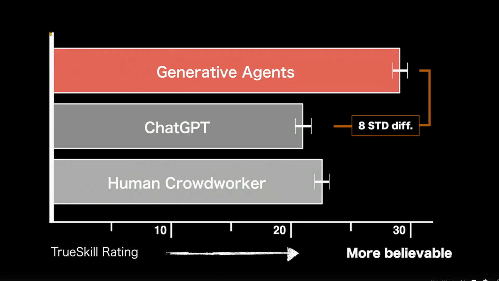And in evaluation, what we find is that the generative agents that are fully equipped with the agent architecture that I proposed here produces behavior that is significantly more believable than both ChatGPT and even the human crowd workers role-playing as these agents.